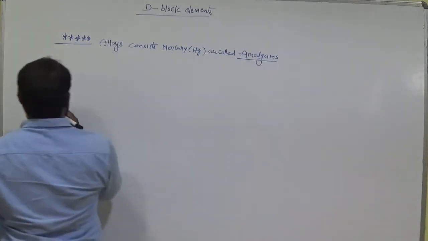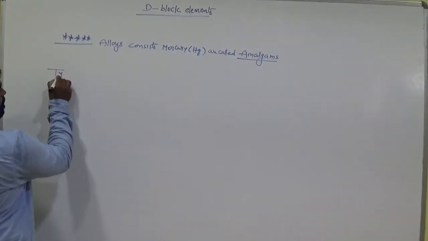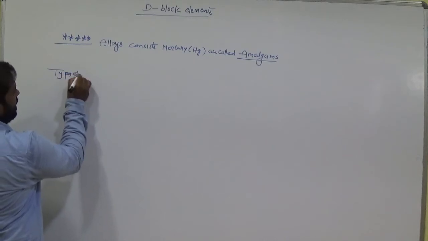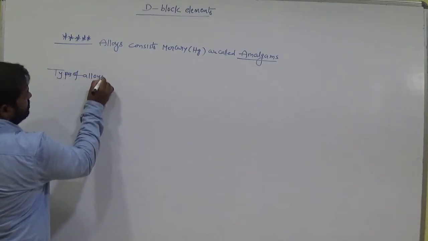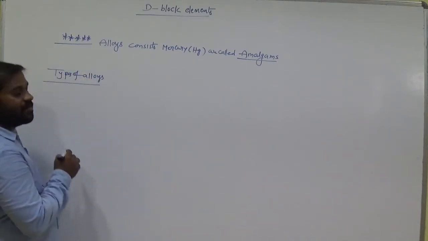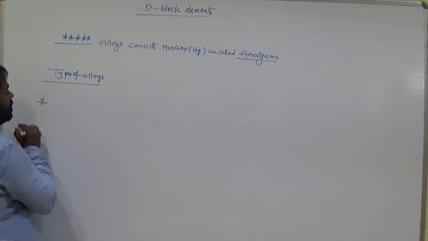Types of alloys. We have two types of alloys here.